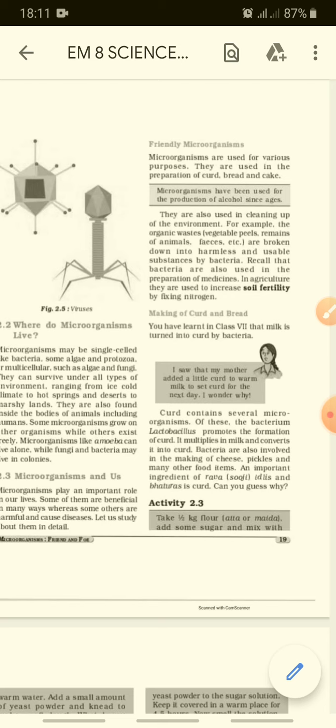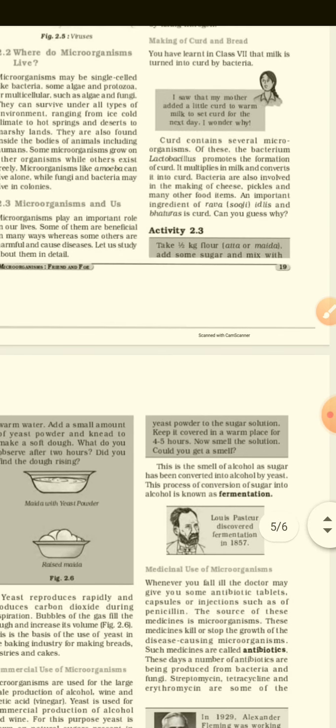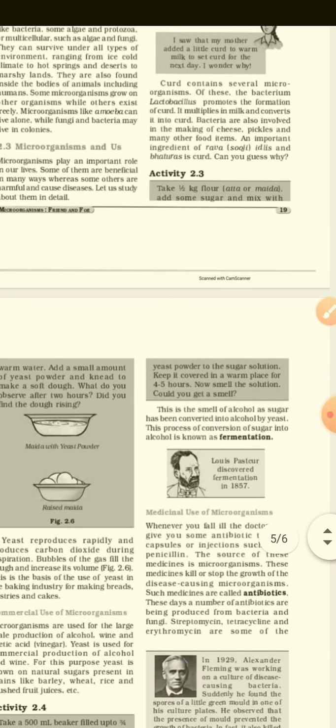An important ingredient of rava, suji, we all eat uttappa and upma from the rava. Idlis, bhaturas. Can you guess why? Here a small activity is given, activity 2.3.